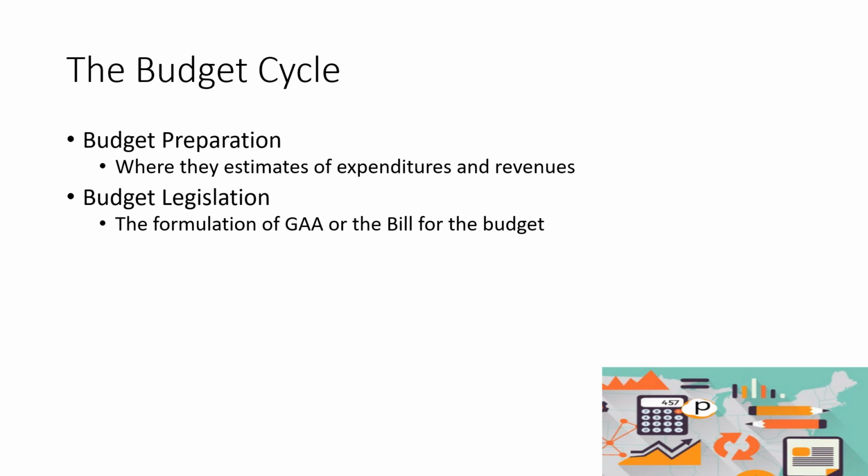So, kapag napasa na yung budget preparation, gagawa na ng batas to approve. Ito yung naririnig nyo na tinatawag na budget hearing. So, after the budget hearing, they have to defend each expenditure and revenues being used by the government. So, under this one, the bill would now be passed under the General Appropriation Act. So, pag napasa na yon, meron ng isang libro, then this becomes the law, and this will now become the budget of the government for the entire year.